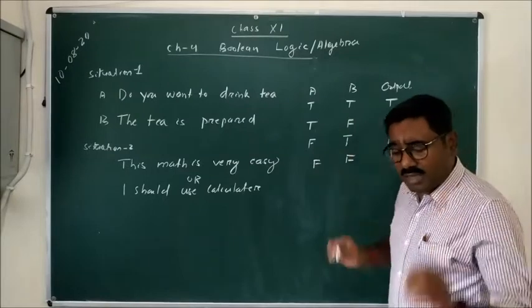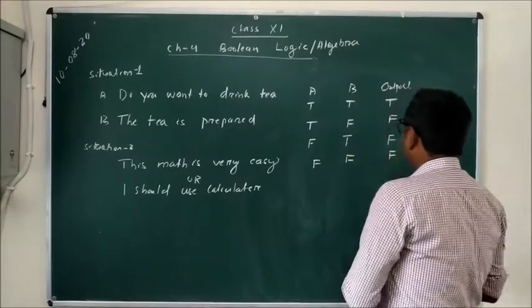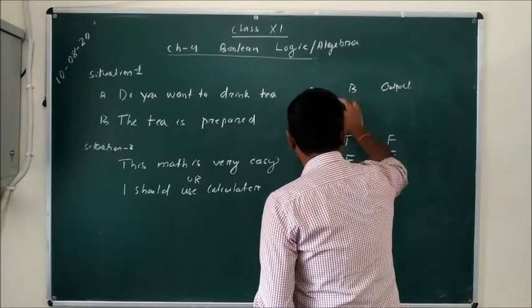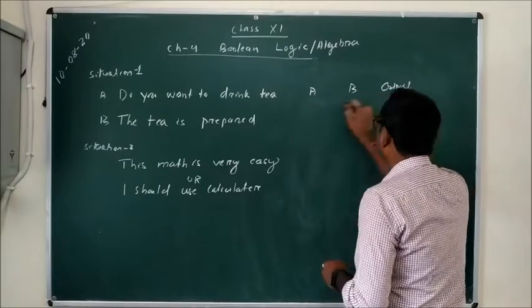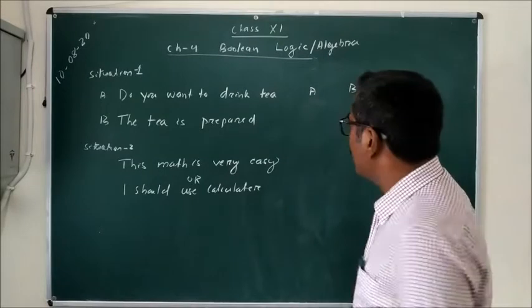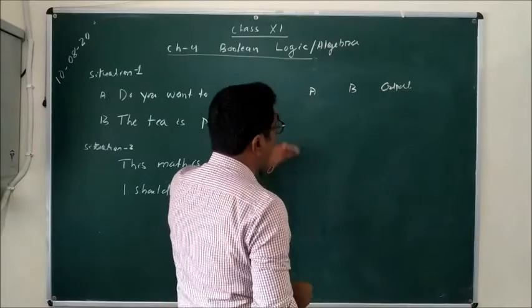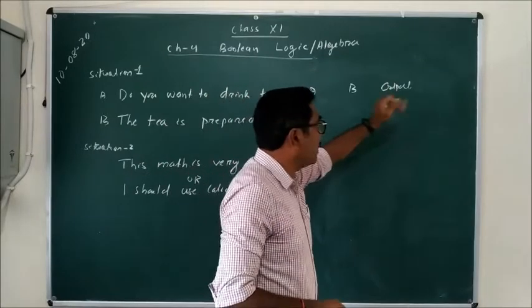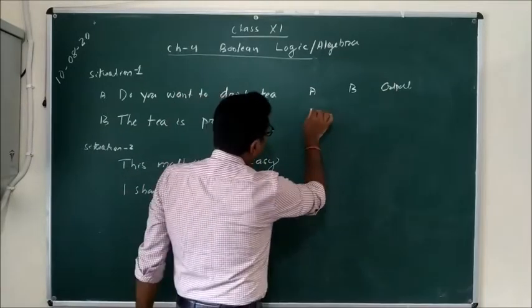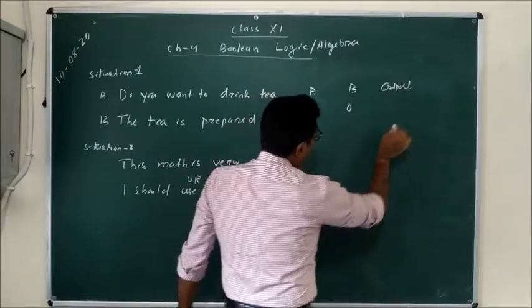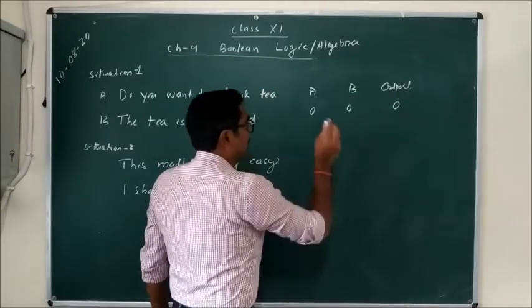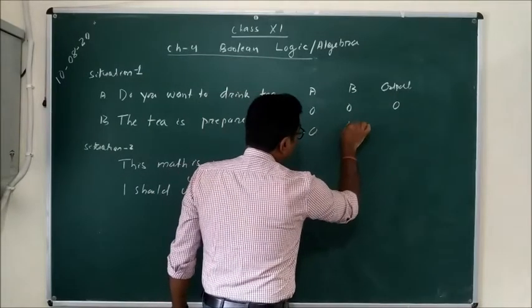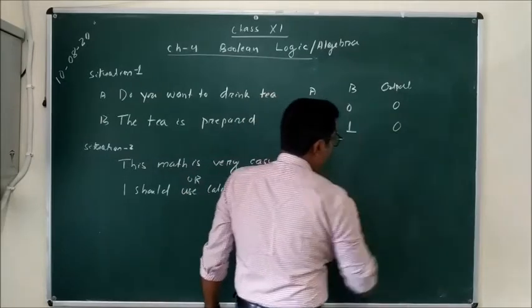Now, what will happen in the computer? As I told you, 0 is for false and 1 is for true. So now in case of computer, we have two inputs, one is A, another is B, and we have an output. If A is equal to 0, B is equal to 0, the output will be 0, false. If A is equal to 0, B is equal to 1, the output is 0, false.